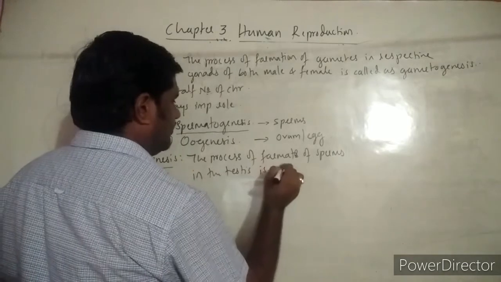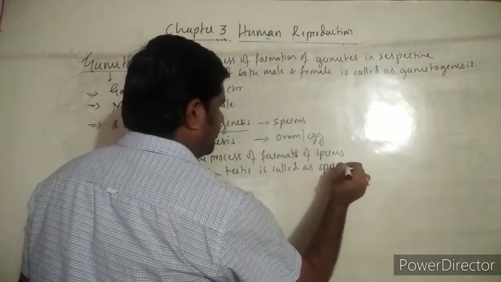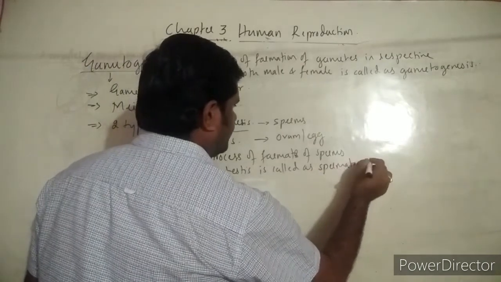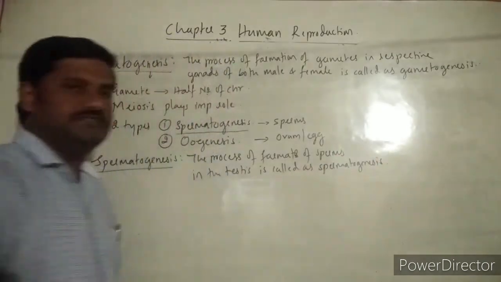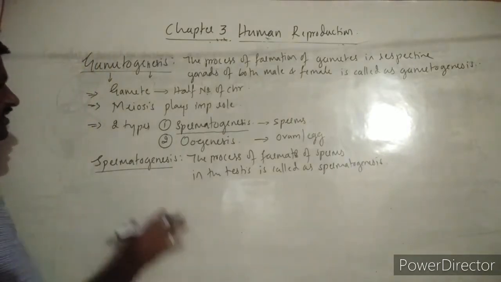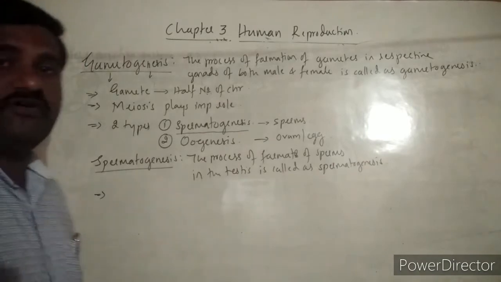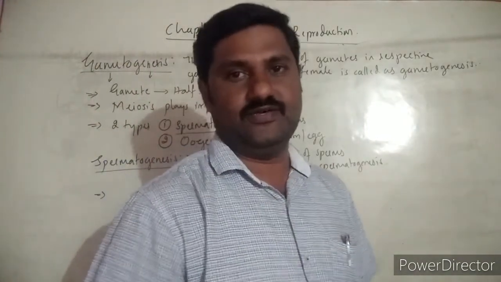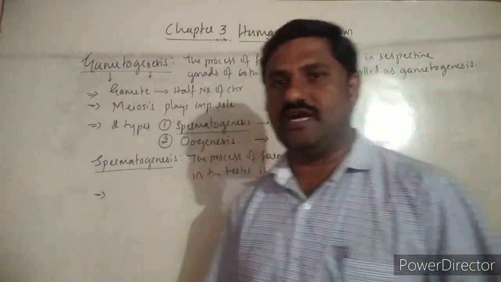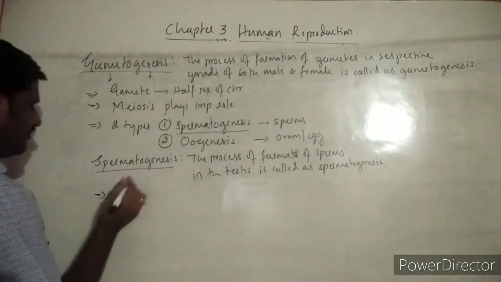The process of formation of sperms in the testis is called spermatogenesis. This is one important thing to be remembered. Definition it is. And what are the steps of spermatogenesis, right? This is a more important aspect, right? So there are several steps involved in spermatogenesis.